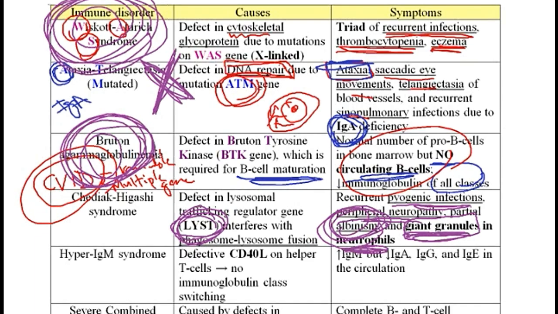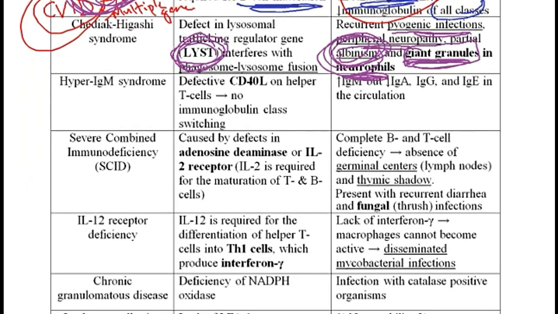The next condition is Hyper-IgM syndrome. As we discussed, there are two different mechanisms for the activation of the B cells. The first mechanism is through the binding of the antigen to IgM or IgD receptors, as a consequence of which there would be increased production of IgM. And the second mechanism is through the MHC2 receptor, where the B cells present antigen to the helper T cells, and then helper T cells via the CD40L ligand will activate B cells.